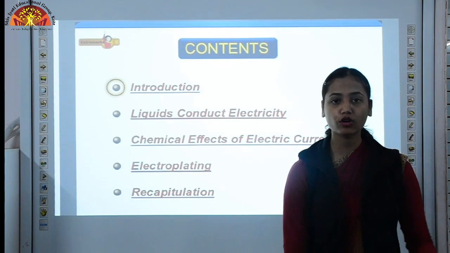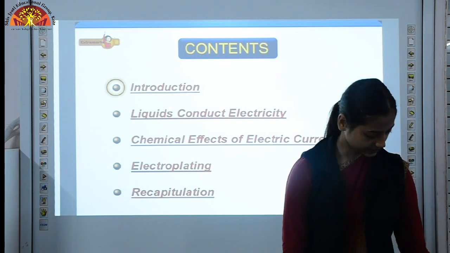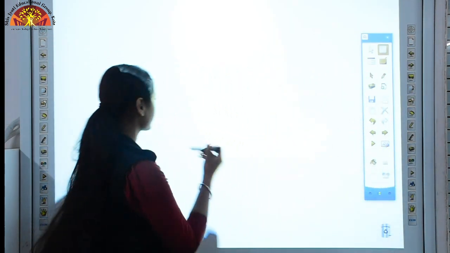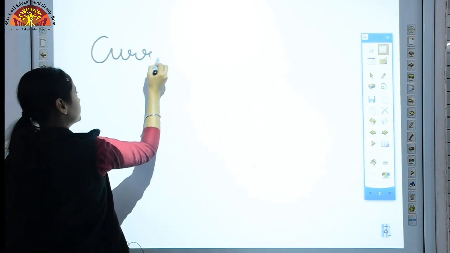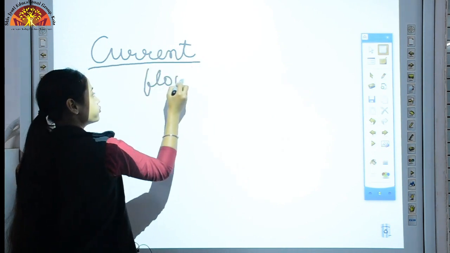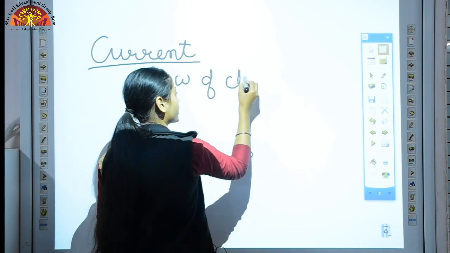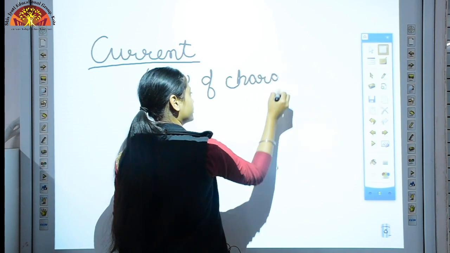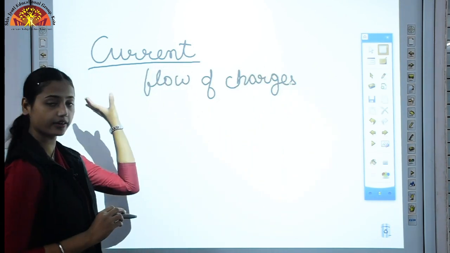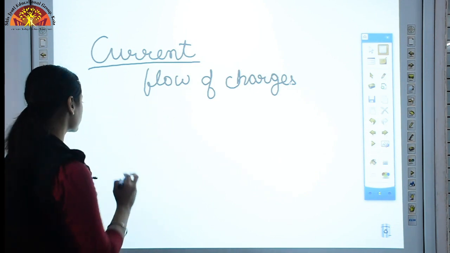So let's recall what you studied in your previous classes. What is electric current? Electric current is a flow of charges. In 7th standard you have studied this. Current is a flow of charge.